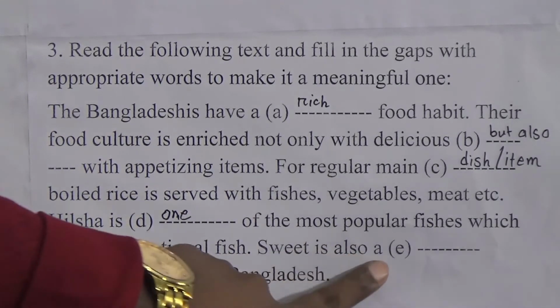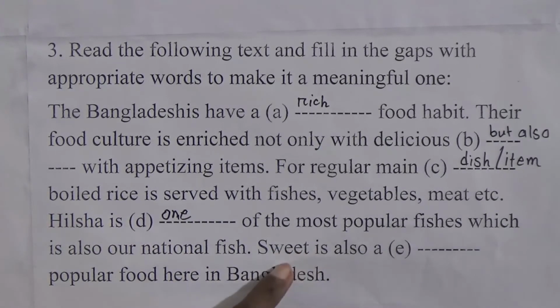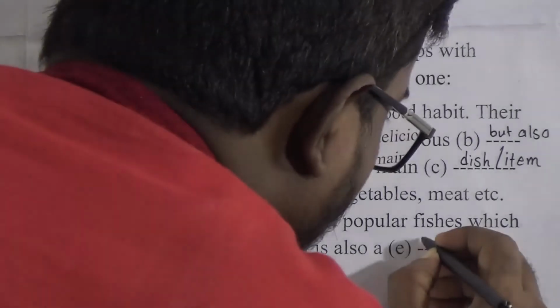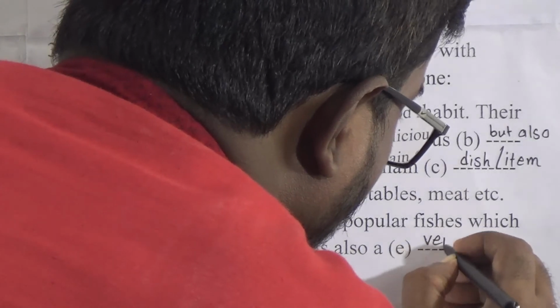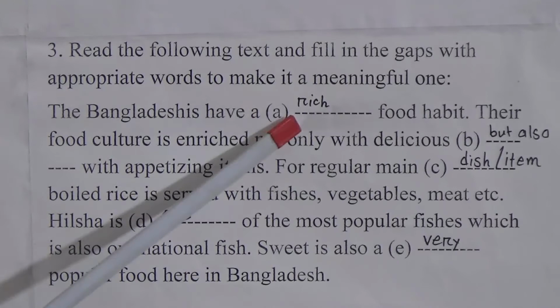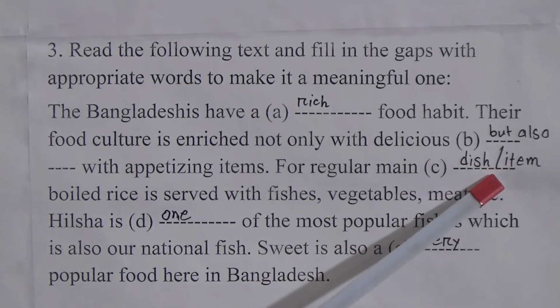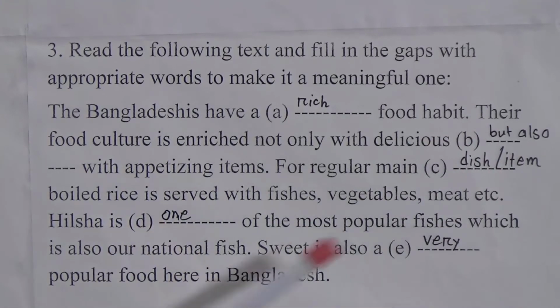Sweet is also a dash popular food here in Bangladesh. So look here, sweet is also a very popular food here in Bangladesh. So I am telling the fill in the blanks answer again. Number 3A, rich. Number B, but also. Number C, dish or item, anyone you can write. Number D, one, and number E is very. So with this answer, we have finished our question number 3.